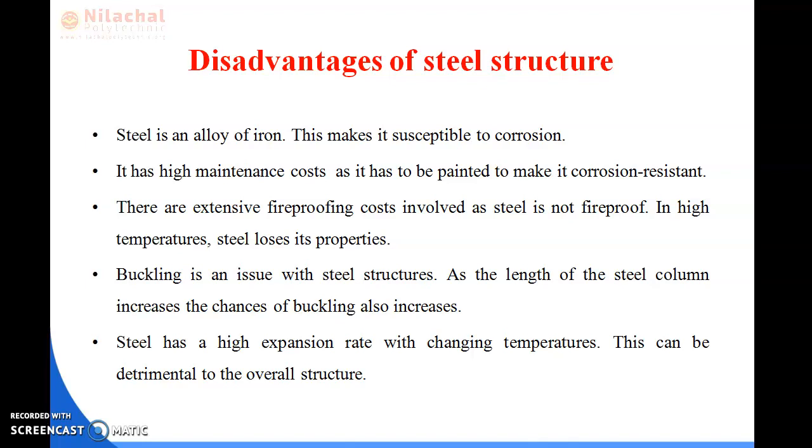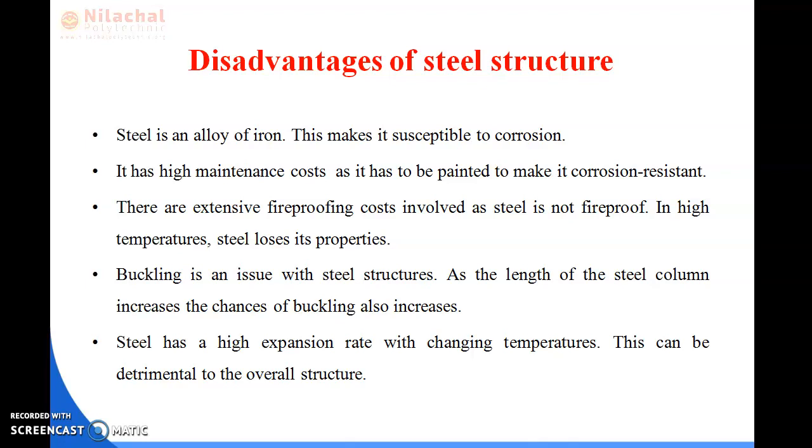While the length is more and the section is subjected to a load, then the long span may break or may bend up to some radius, so that will be known as your buckling. So if the span or the length of a section is more, then buckling may be an issue, and this is a disadvantage of the steel structure.